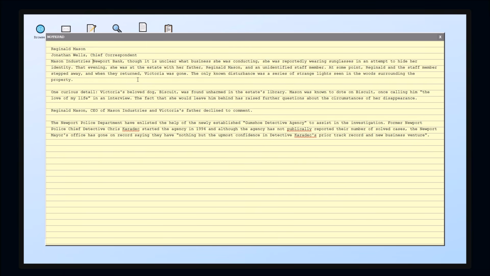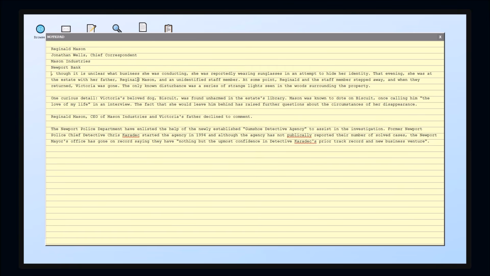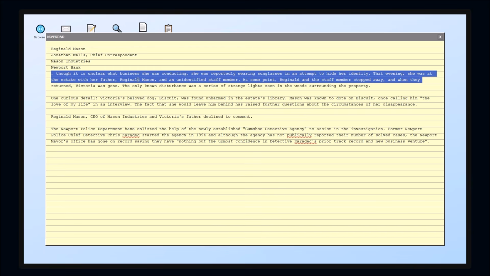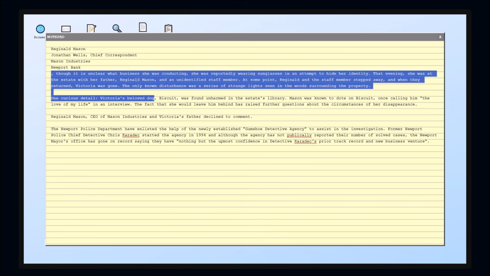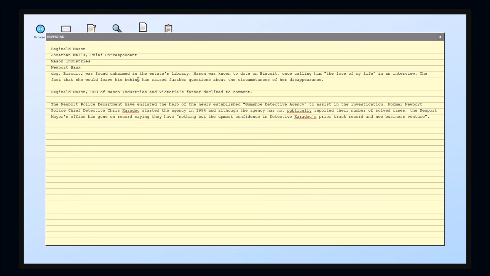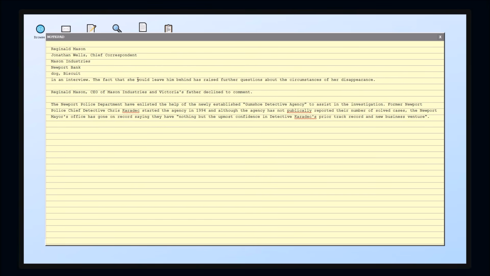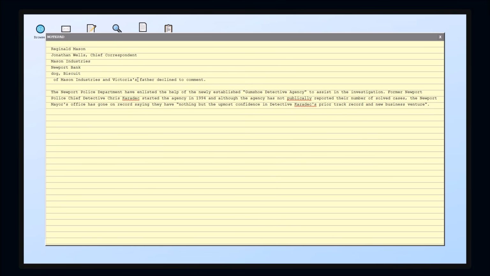So Newport Bank. Unclear what business she was conducting. Reginald and a staff member stepped away and she disappeared while they were gone. Strange lights seen in the woods. Dog Biscuit was found in the library. She loved Biscuit. She called him the love of my life. She would never leave her beloved dog behind, right? So he refused to comment.